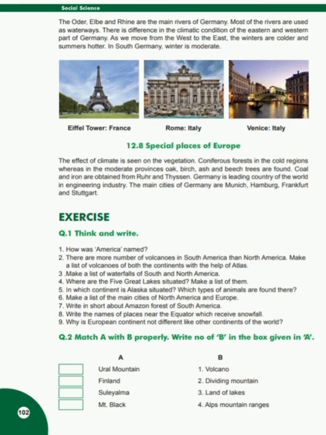Students, Oder, Elbe, Weser, and Rhine are the main rivers that are useful as waterways. Climate in Germany becomes more and more extreme as we go from west to east and the rainfall decreases. There is more rain in South Germany and the winters are warmer there. In the colder regions of Germany, coniferous forests are found, while trees such as oak, birch, ash, etc. are more found in the warmer regions.